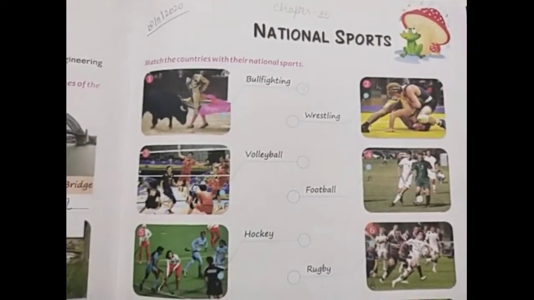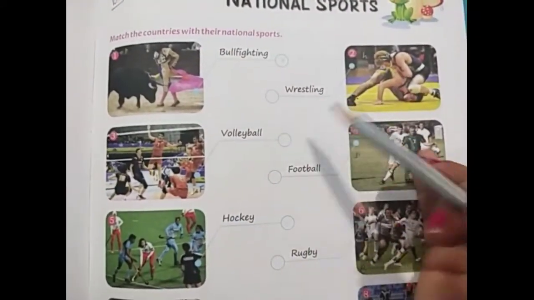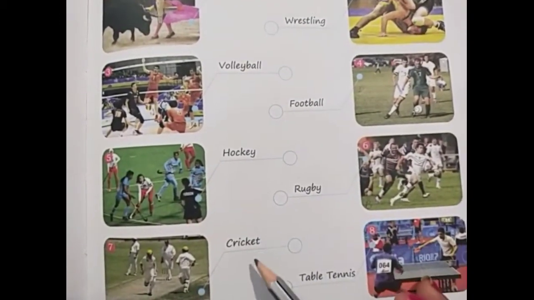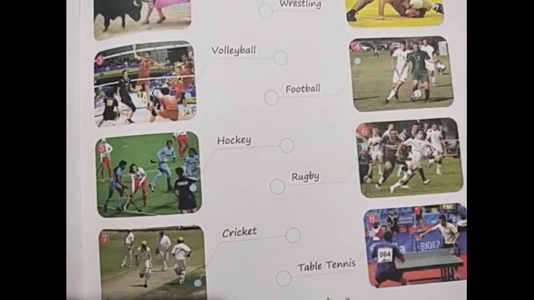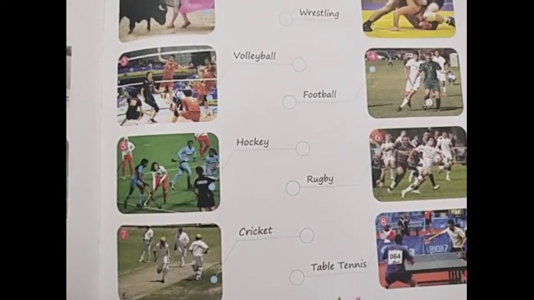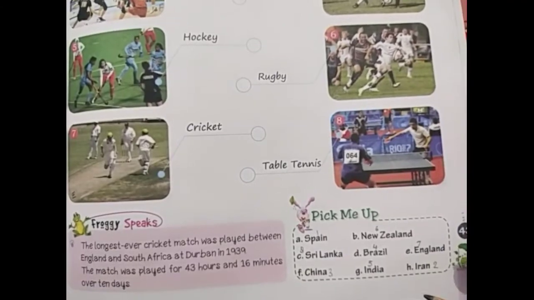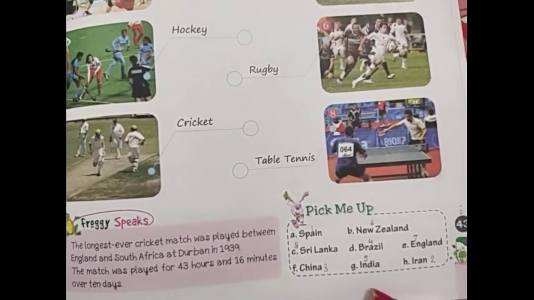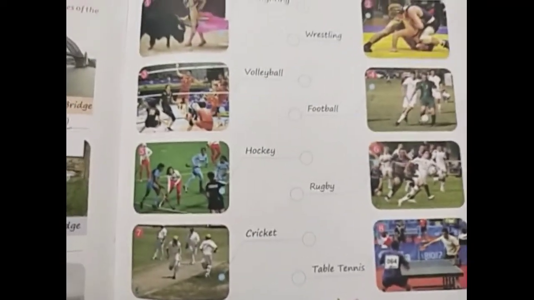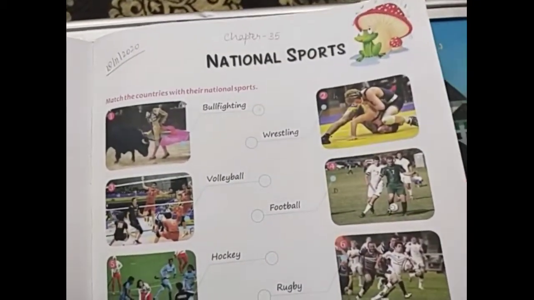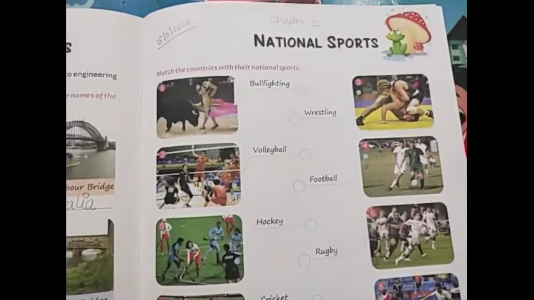The sports are bullfighting, wrestling, volleyball, football, hockey, rugby, cricket, and table tennis. And the countries are Spain, New Zealand, Sri Lanka, Brazil, England, China, India, and Iran.